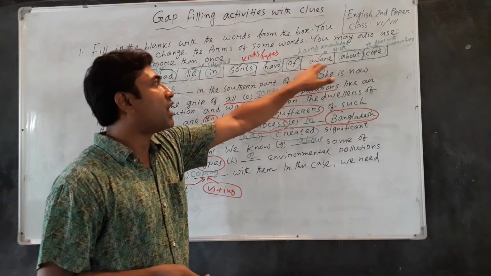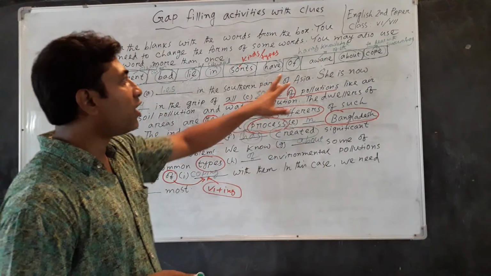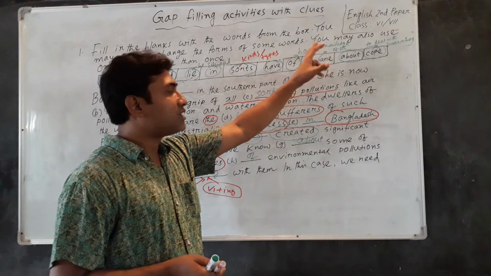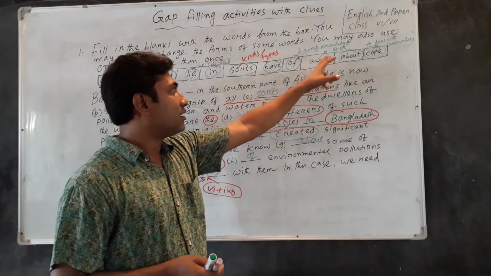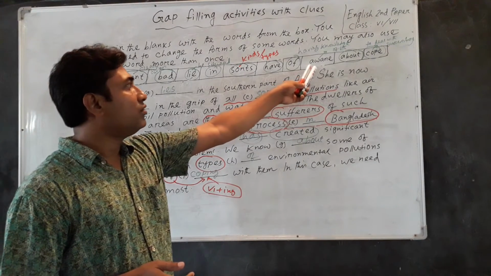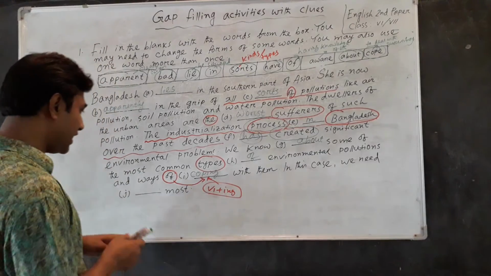What is the noun form of the word aware? If we form a noun from this adjective, we have to add a suffix after the word. So the noun form of the word aware is awareness, and it will be written here.